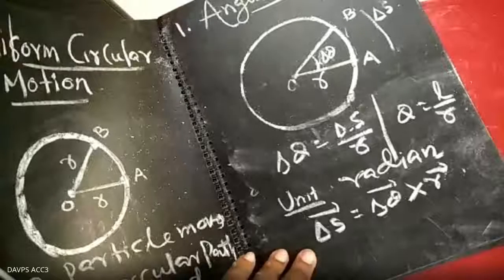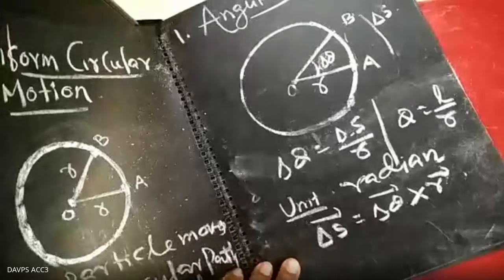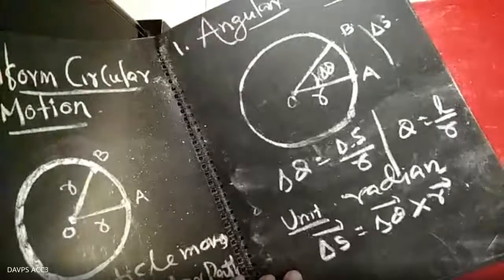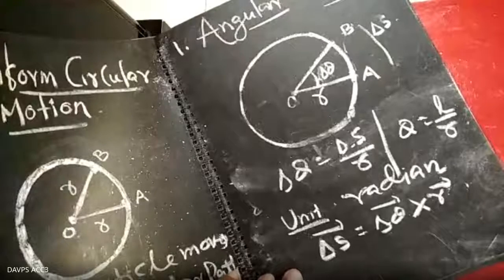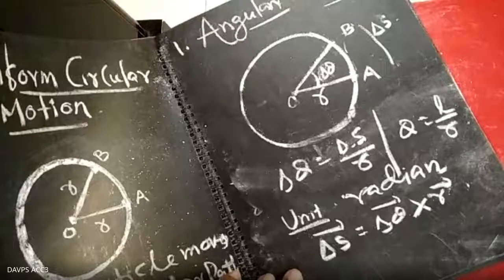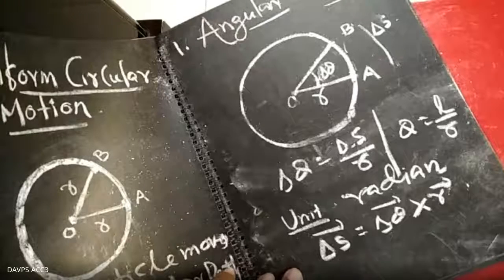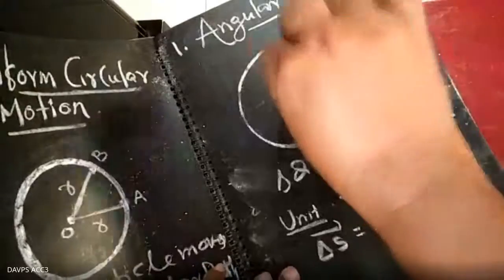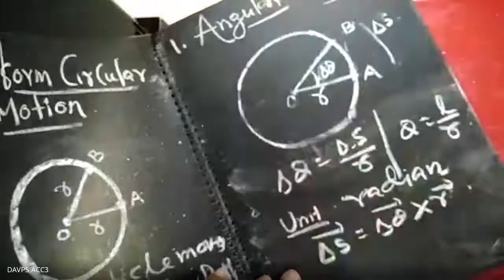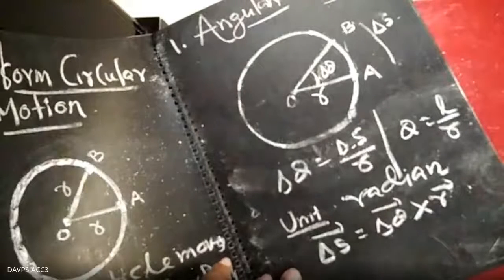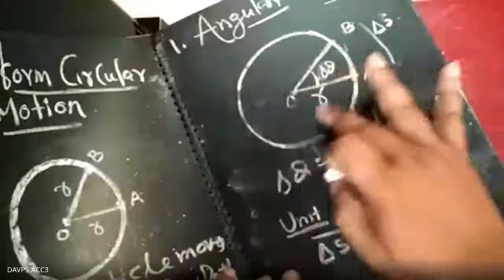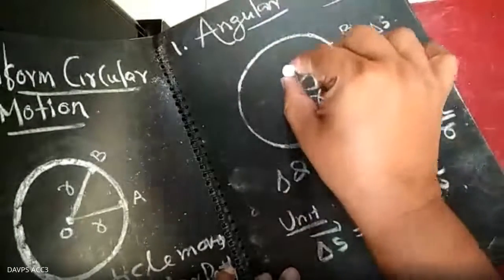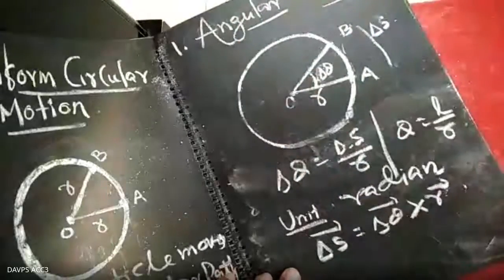So we already know that an angle is always a scalar, theta has no direction. So the question comes, where did the direction of theta come from in rotational motion? That direction will be along the axis of rotation. Angular displacement is along the axis of rotation, or you can say perpendicular to the plane of motion. If the motion is in this way, the angular displacement will be perpendicular in this direction. You understand?